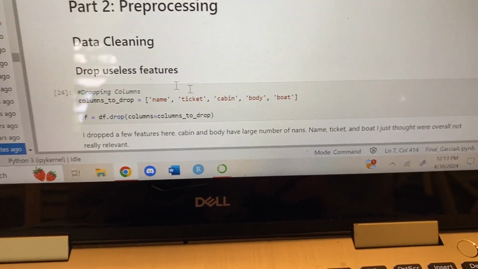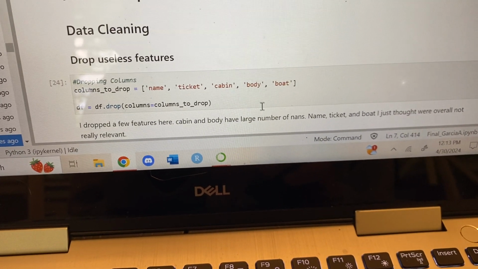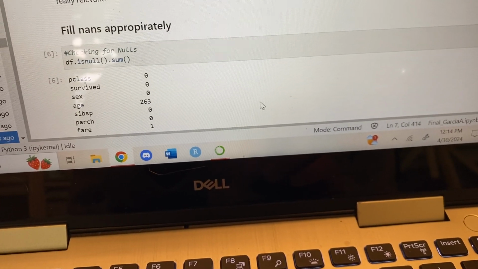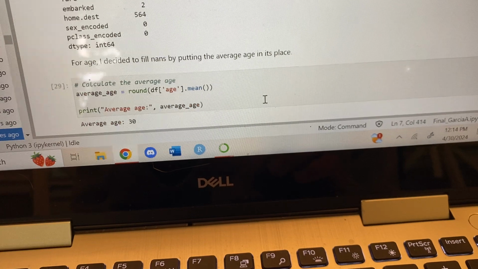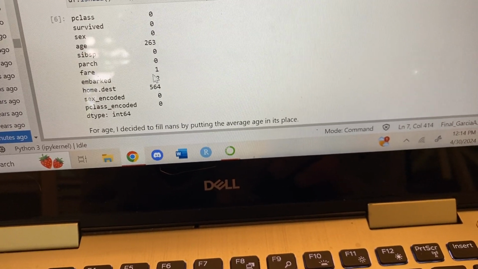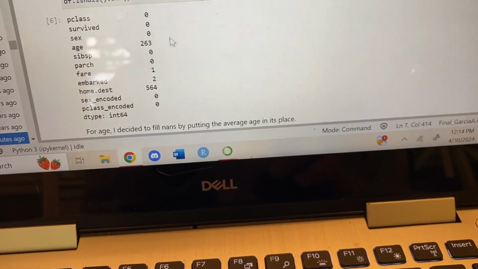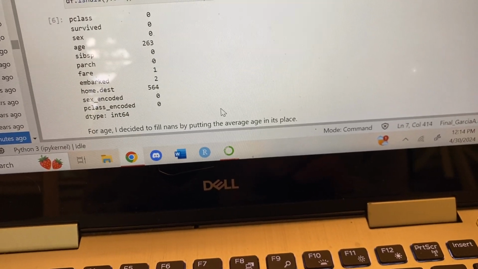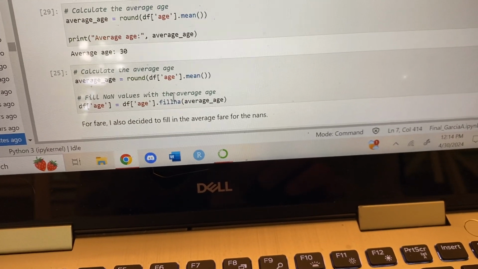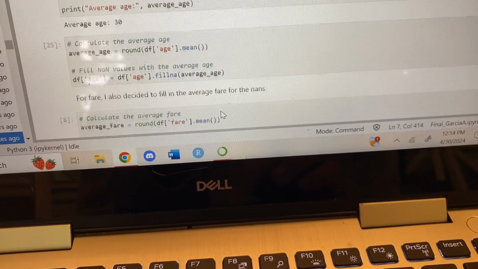So from cleaning here, I dropped name, ticket, cabin, body, boat, filling NaNs appropriately. I had quite a bit of NaN values. You can see this one just has 1 or 2 versus home destination, which has 564. So this one filled in the NaNs with the average age.